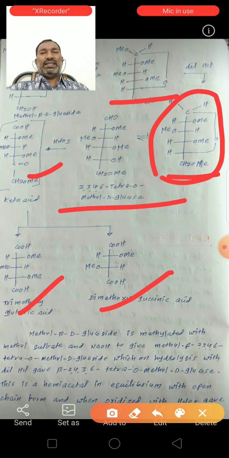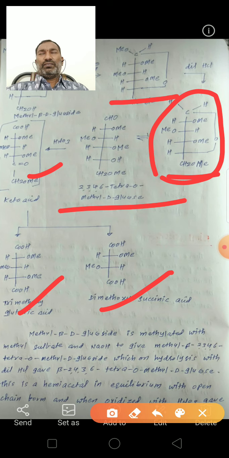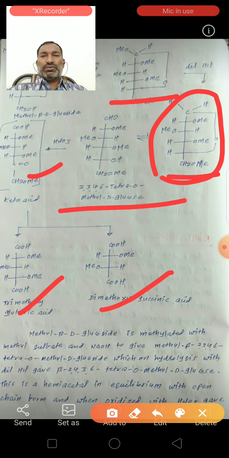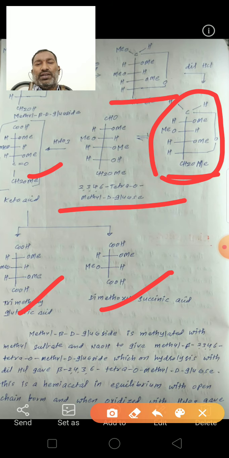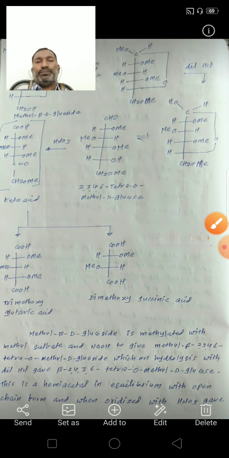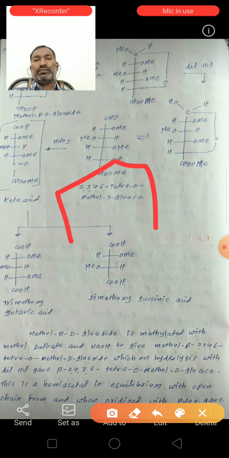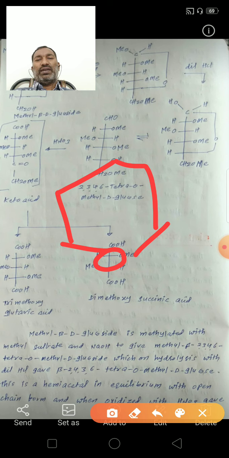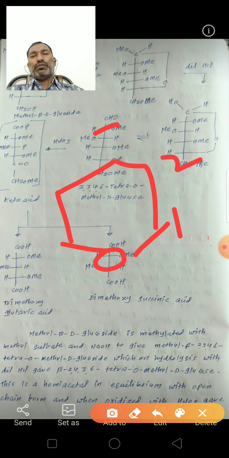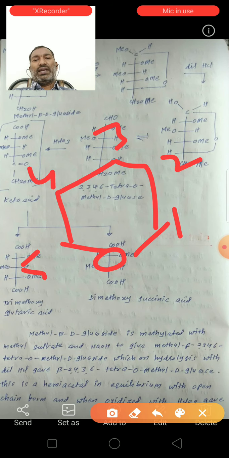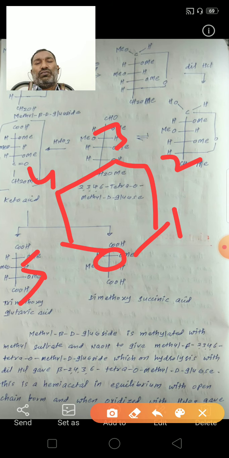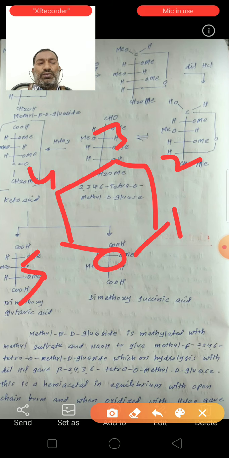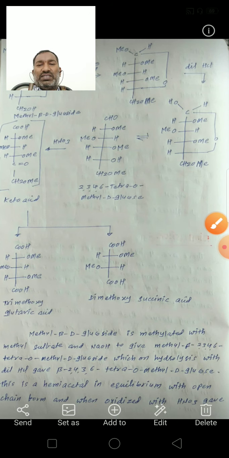It contains a ring of 6 atoms, 5 carbon atoms and 1 oxygen. It is analogous with pyran. We already know the structure of furan. This is furan containing 4 carbon atoms and 1 oxygen. So glucose exists in the pyranose structure.